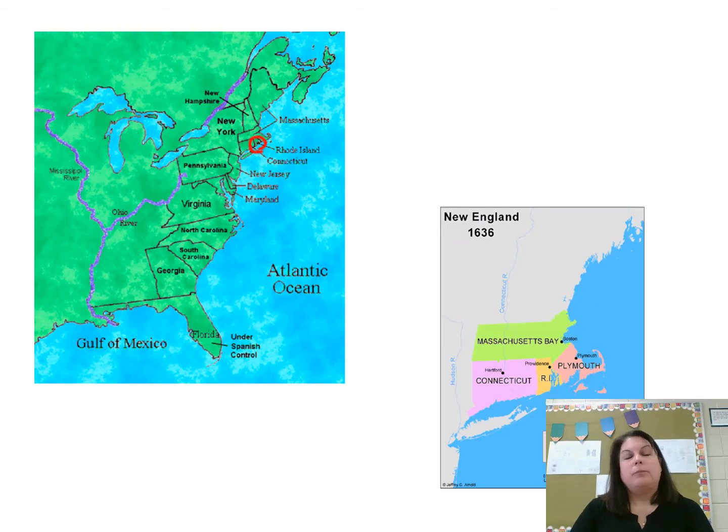So if the Puritans' purpose in founding Massachusetts Bay Colony was to create this perfect Puritan society in the New World, they're not going to be actually very tolerant of any other religious beliefs in their colony, and they're not going to be tolerant of dissent within their own community. And so this is how we end up getting our next colony, Rhode Island, because there are some Puritans in Massachusetts who disagree with the Puritan leadership, and they end up being exiled and kicked out, and they go south and create the colony of Rhode Island.